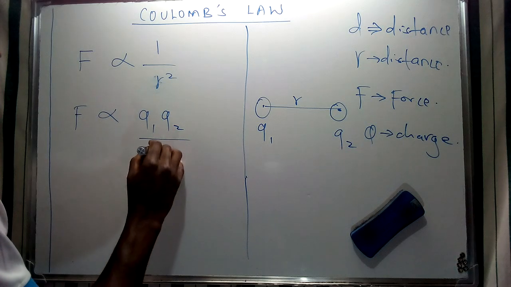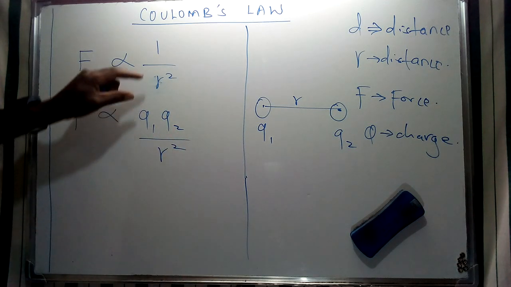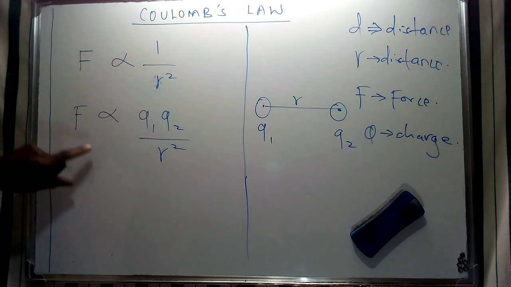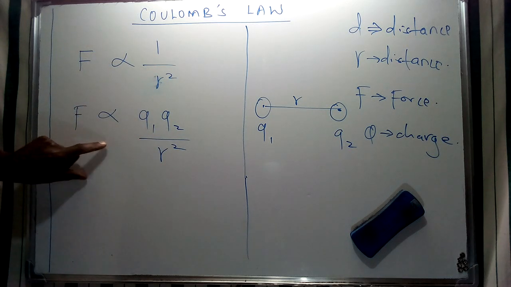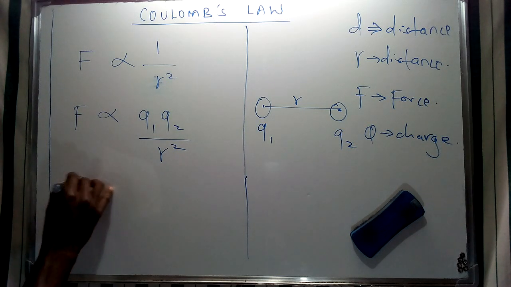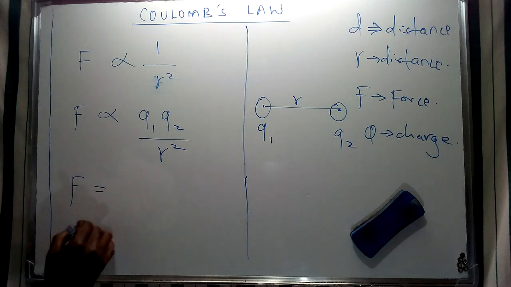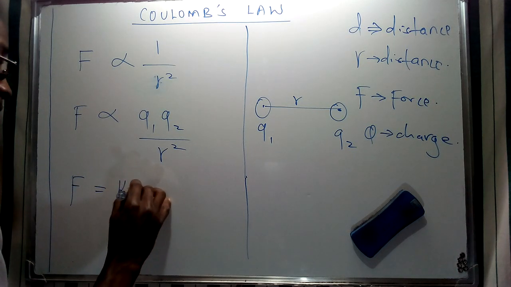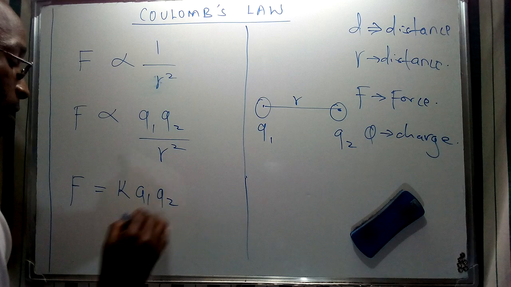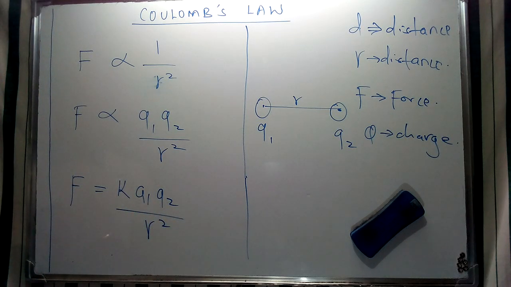So in any case, if I consider a combination of the distance between them and the charges, therefore, this proportionality is going to be given such a kind of relationship. And therefore, I can write this one in terms of an equation and write the force which is acting between two charged spheres as K, the product of the charges, and then inversely proportional to the square of the distance between them.